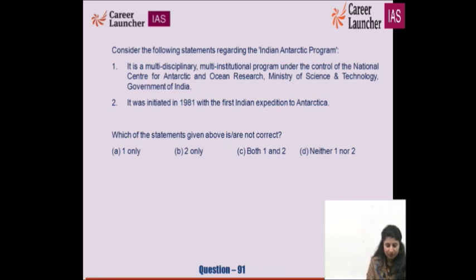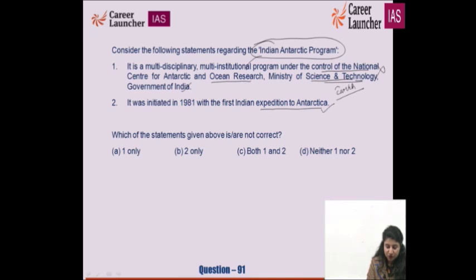It is a multidisciplinary, multi-institutional program under the control of the National Centre for Antarctic and Ocean Research. We are referring to the Indian Antarctic Program. We are trying to explore the hidden resources in Antarctica as well. Is the Ministry of Earth Sciences and Ministry of Science and Technology of the Government of India involved? No, it is the Ministry of Earth Sciences which is the part of it. It was first initiated in 1981 with the first expedition to Antarctica.